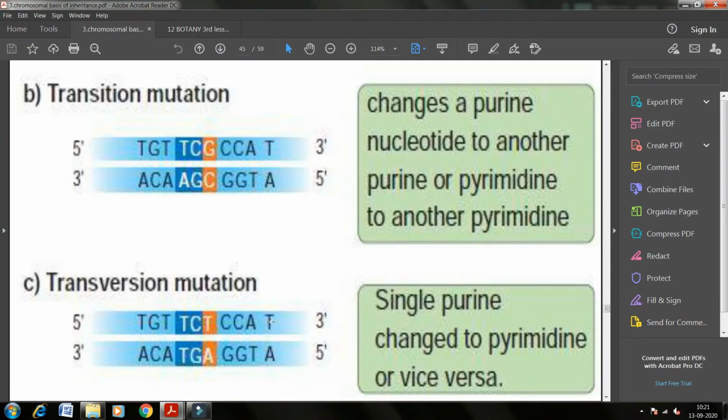So what is transversion mutation? So instead of purine, if there is a pyrimidine comes, and instead of a pyrimidine, if a purine comes, then it is called as transversion mutation. So single purine is changed to pyrimidine and vice versa, which is called as transversion mutation.